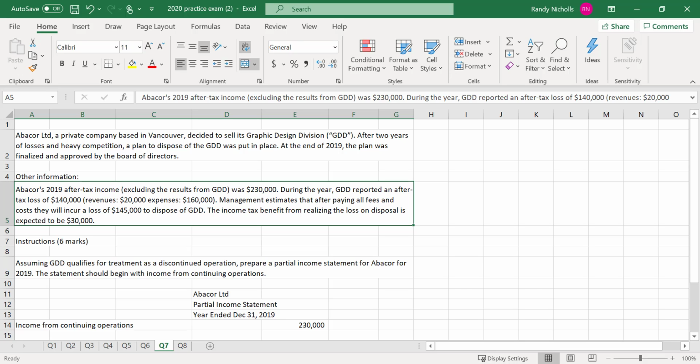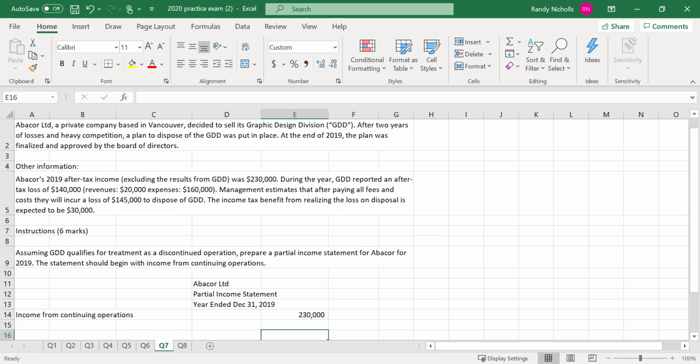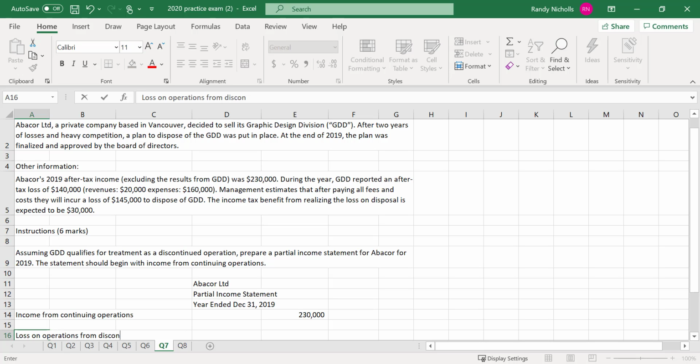So there's a little bit of a tax calculation on that loss. And that's it. So what have we got? We've got a loss from operations of $140,000. That's not the greatest wording in the world, but...